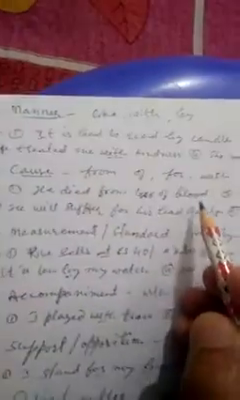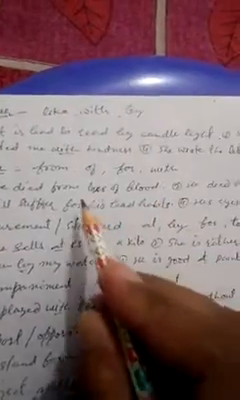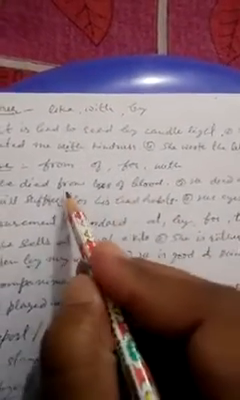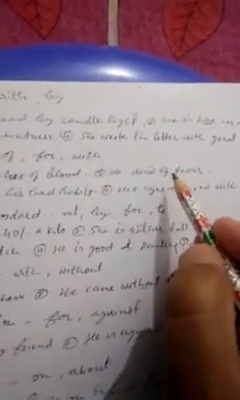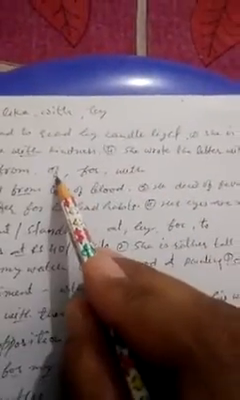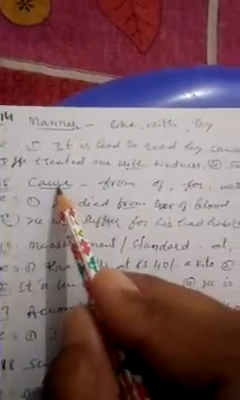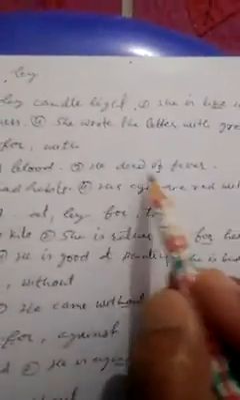The prepositions from, of, for, with are used in the sense of cause. He died from loss of blood. So what is the cause of dying? Loss of blood. This is why the preposition from is used. He died of fever. Of is used in the sense of cause. What is the cause of death? Fever.